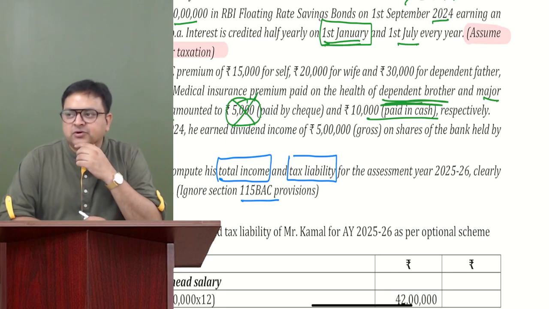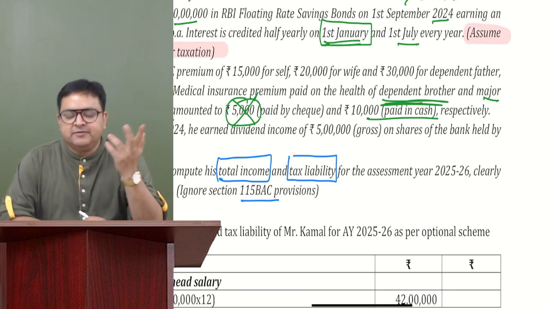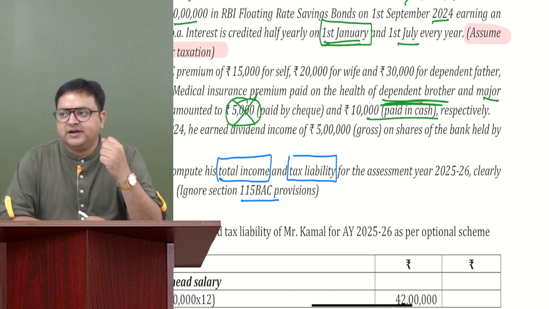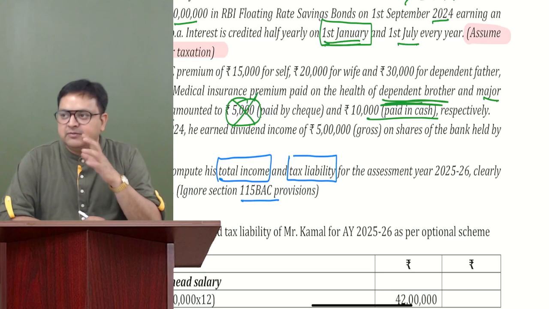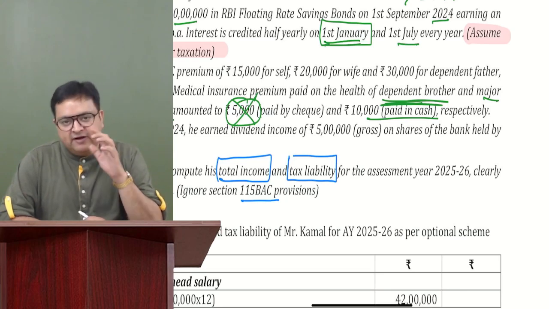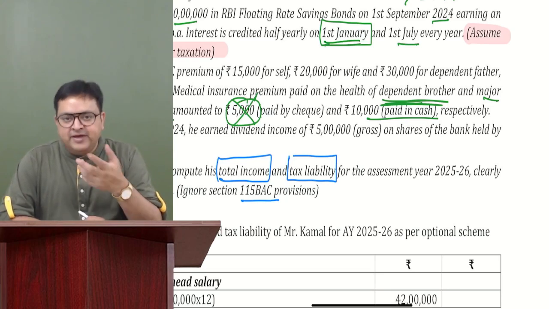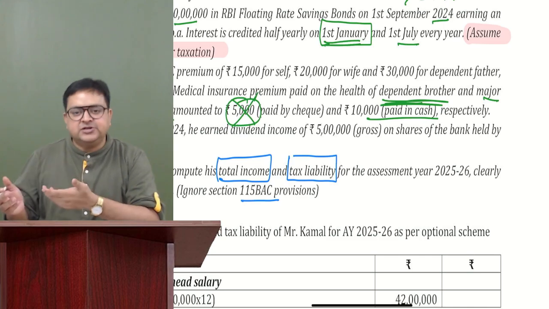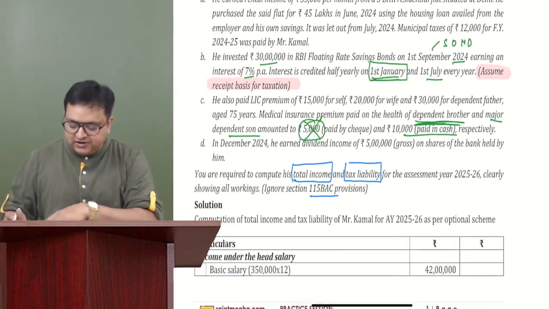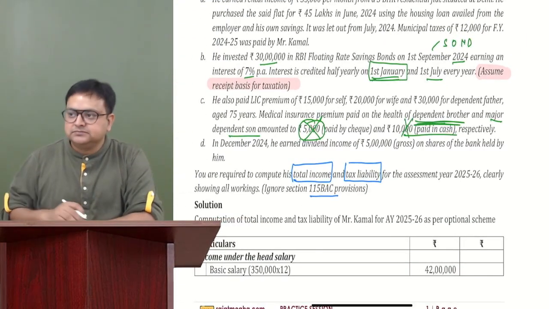Raju sir, preventive health checkup is nowhere written. So how can we take 5,000 rupees for that? I agree. I think you are talking about preventive health checkup. That 5,000 in cash is allowed. But where is the preventive health checkup? It is for health insurance, na? So for health insurance, nothing will be allowed. Got it, sir?